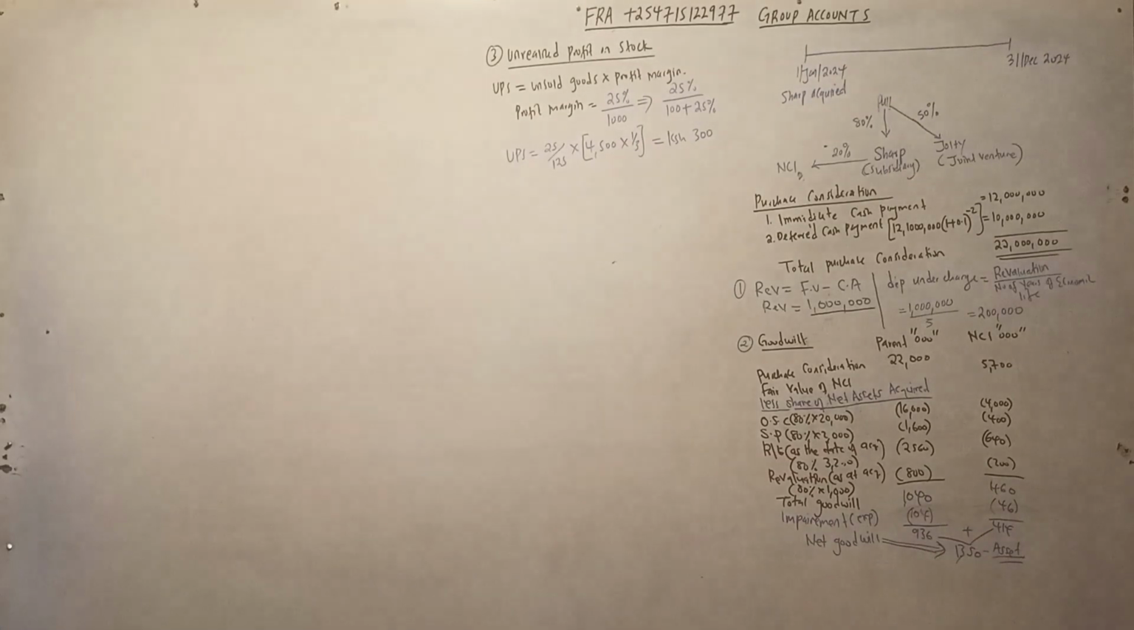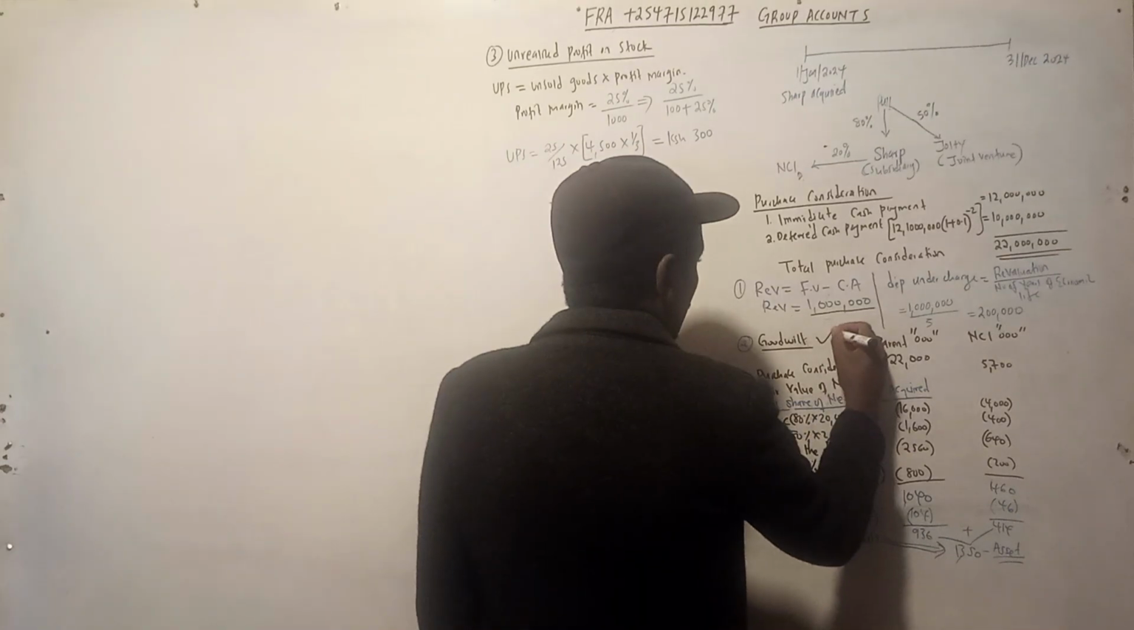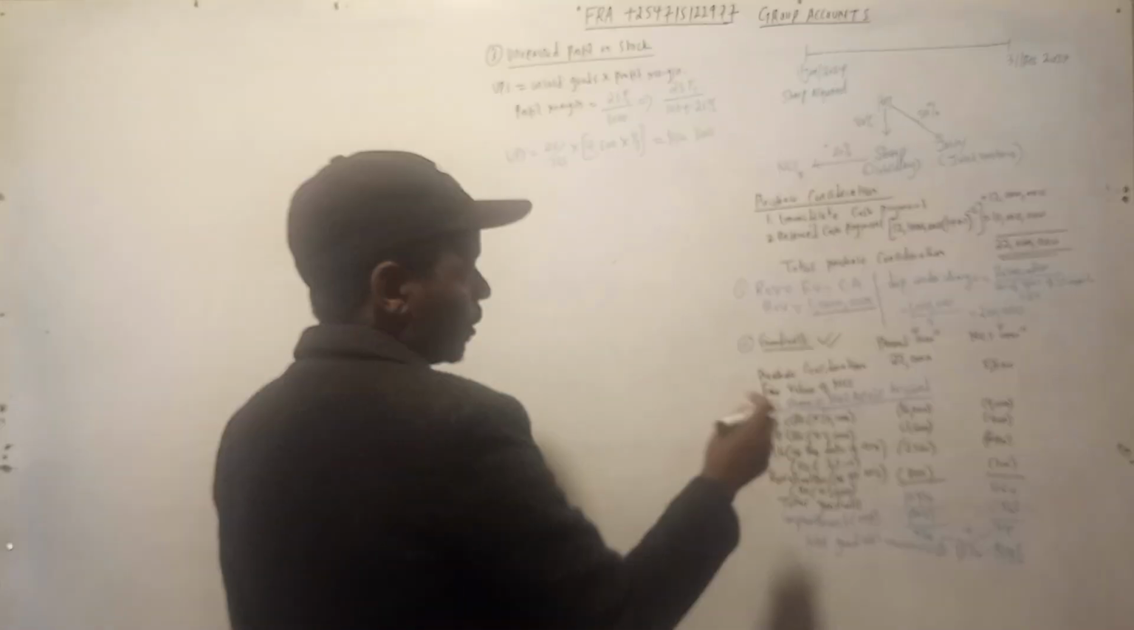Now, with that information, let us compute the goodwill. So required number 1. Let us go to information number 1. Required number A: calculate the value of the goodwill arising from the acquisition of Sharp Limited. 6 marks. We have it here. So this is the goodwill. 6 marks.